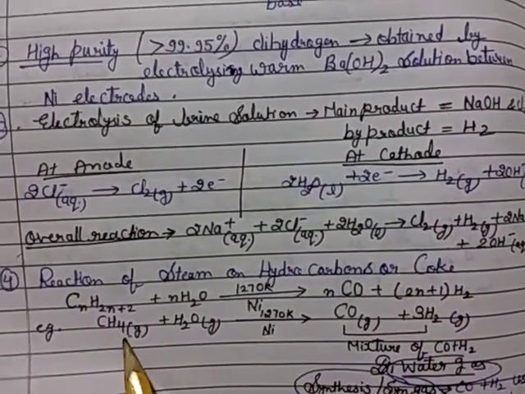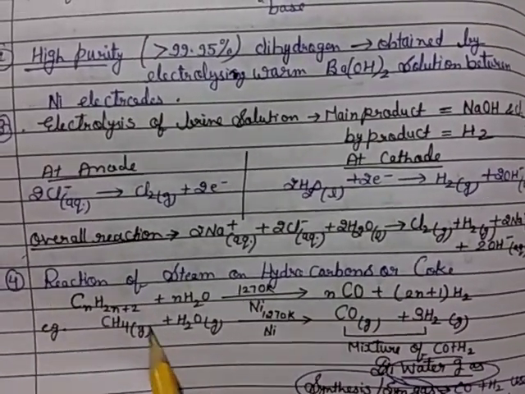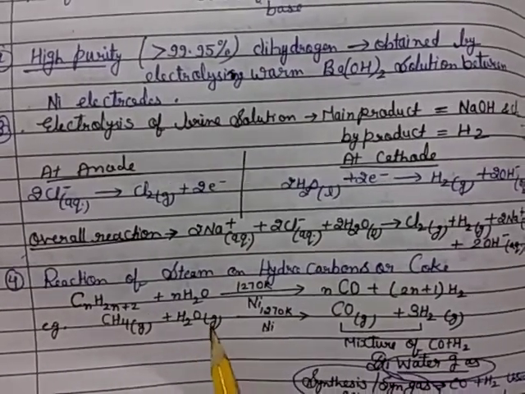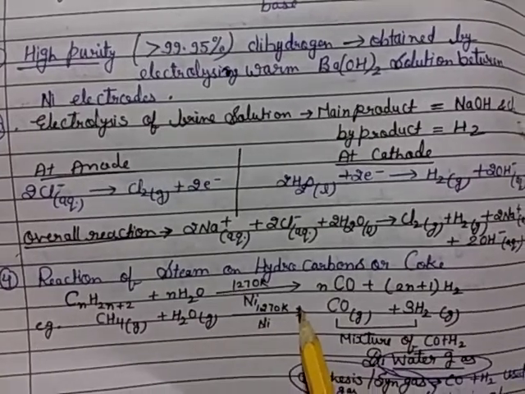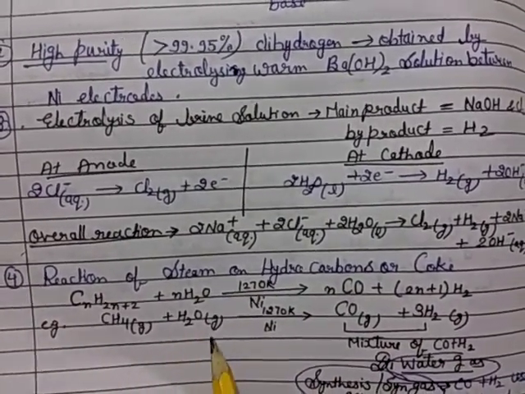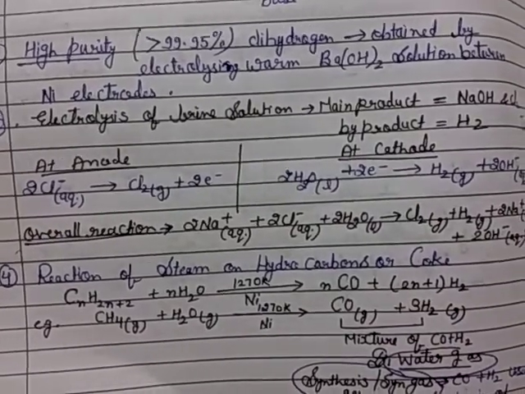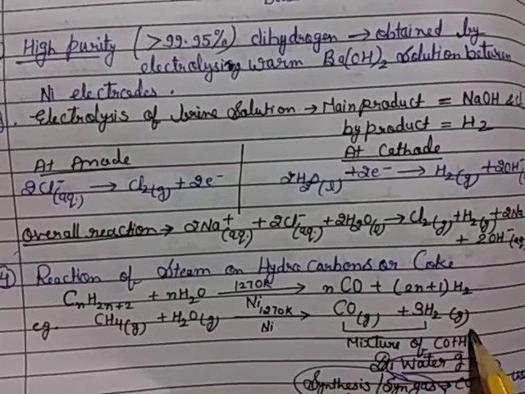For example, methane CH4, gaseous state, reacts with steam, H2O gas, at 1270 Kelvin with nickel catalyst, and converts into CO gas and hydrogen gas.